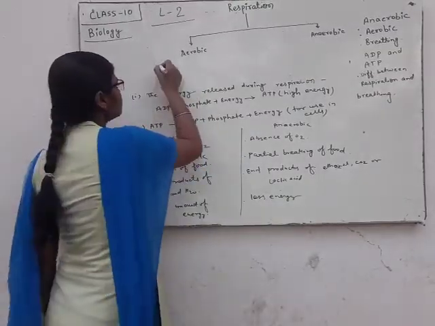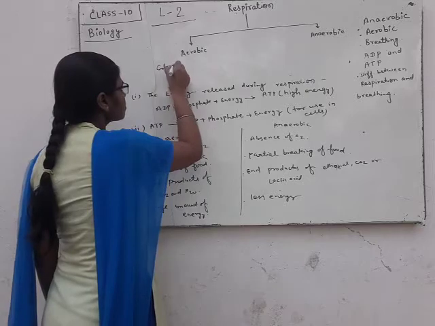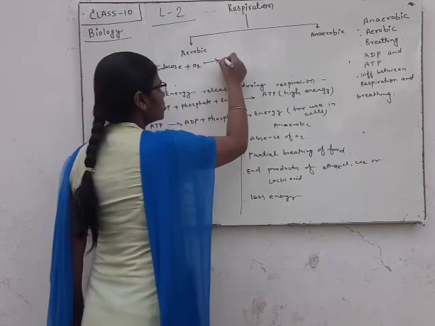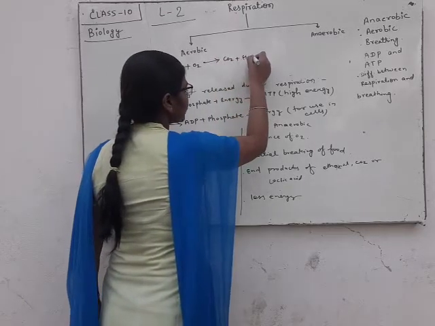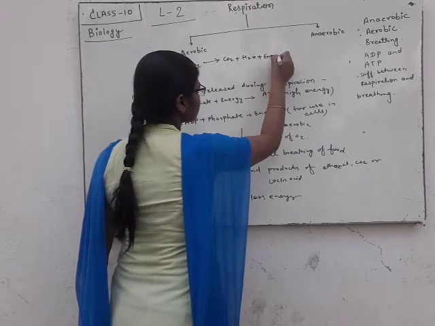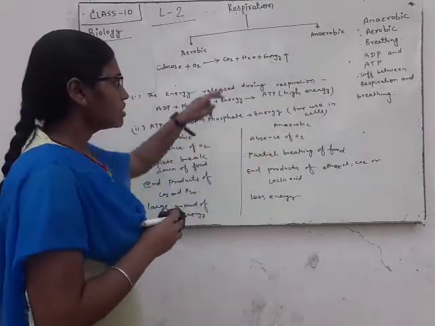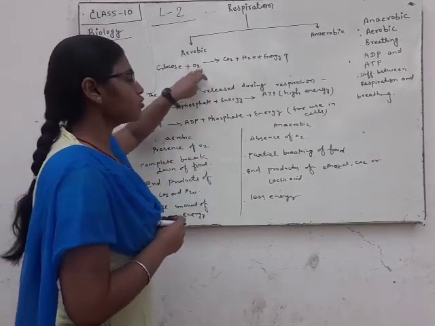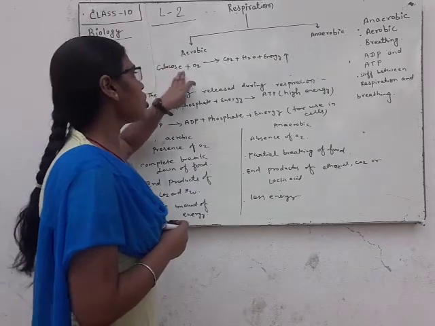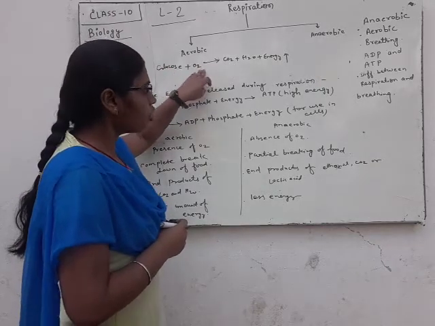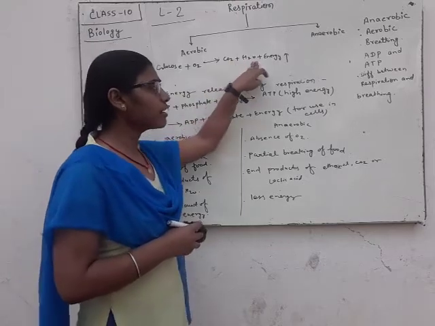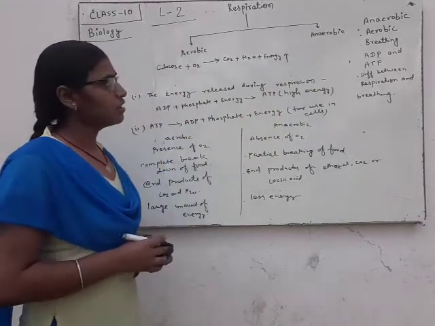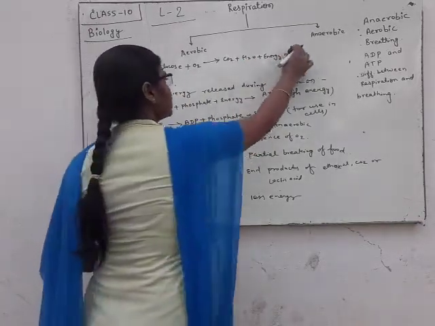We can see here glucose plus oxygen forms CO2, H2O and energy released. When glucose combines with oxygen, when food is oxidized and forms carbon dioxide, water and releases energy, this process is called respiration.